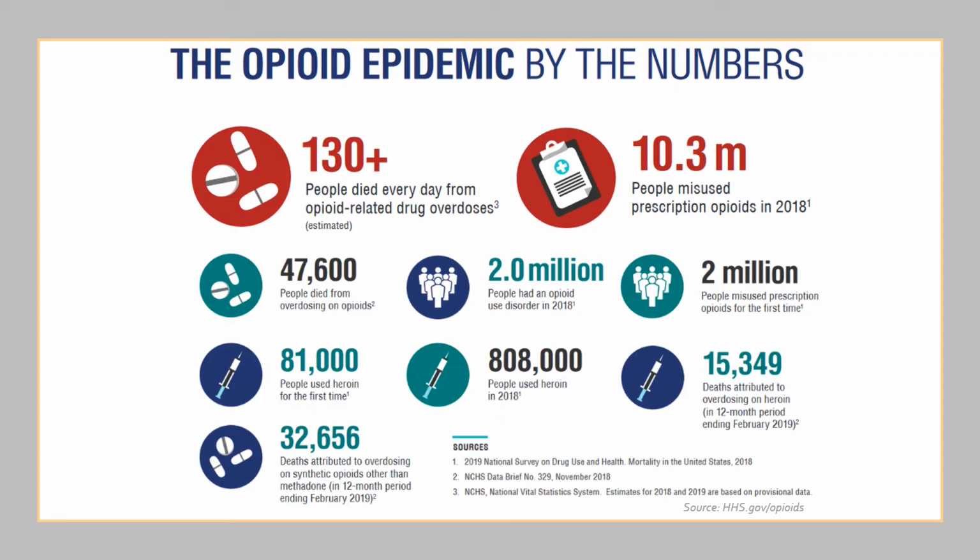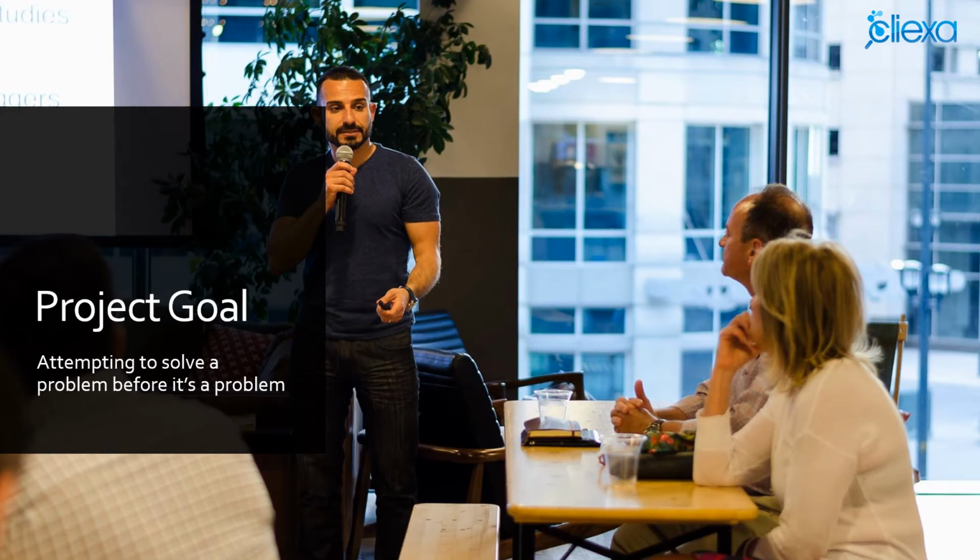The United States is gripped by an opioid epidemic. As seen by this graphic provided by the Department of Health and Human Services, in 2018 and 2019, more than 130 people died every day from drug-related overdoses. What's more is that 10.3 million people abused opioids that were prescribed to them. But why is the abuse of prescription opioids so important to distinguish?